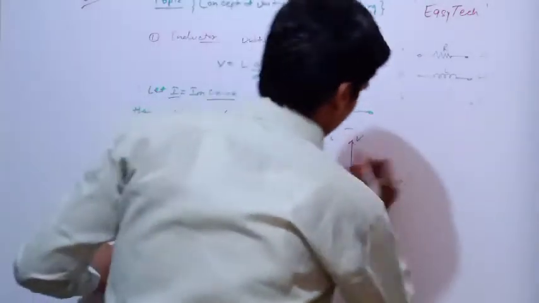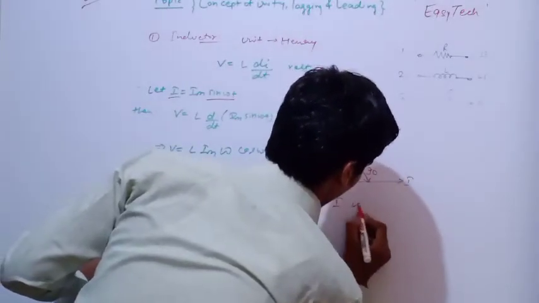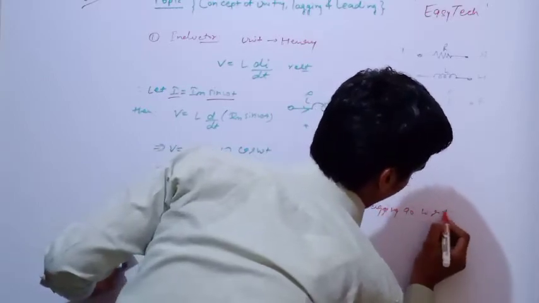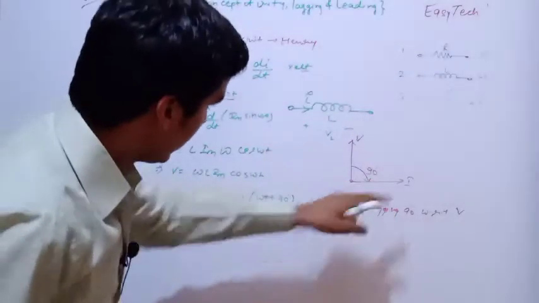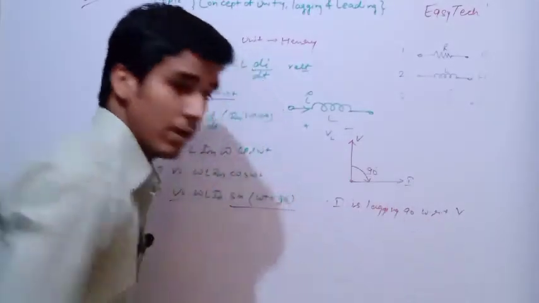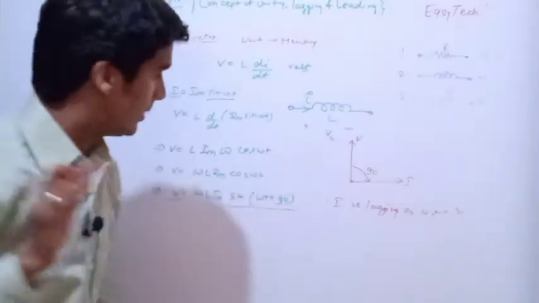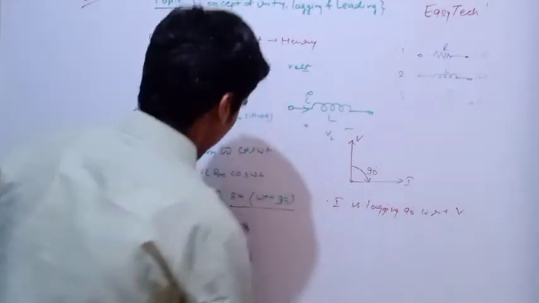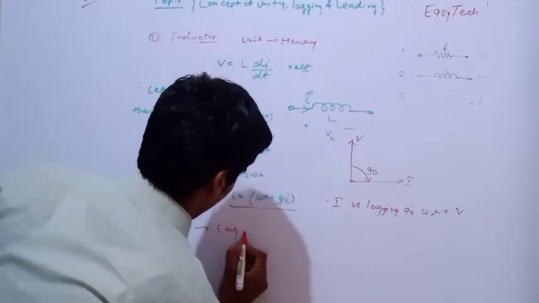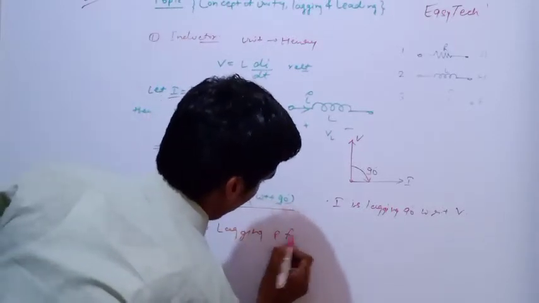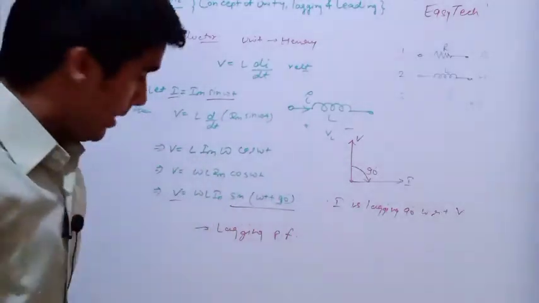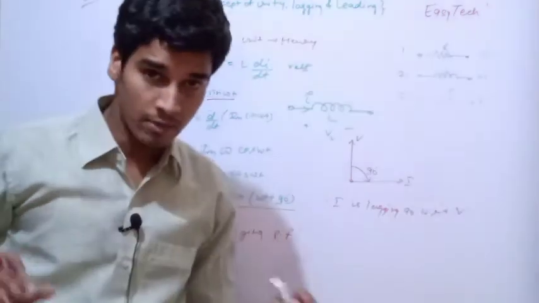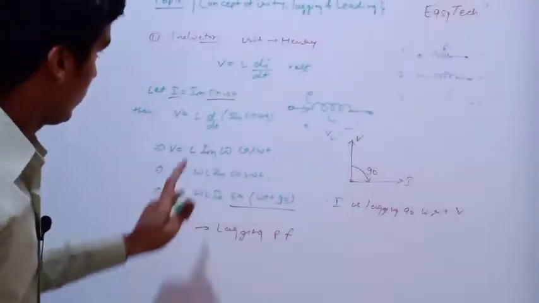That is why you can note down: I is lagging 90 degrees with respect to V, with respect to voltage. Due to this lagging concept, this circuit will have a lagging power factor, lagging by 90 degrees, and this will be a purely lagging power factor. So this was the concept.